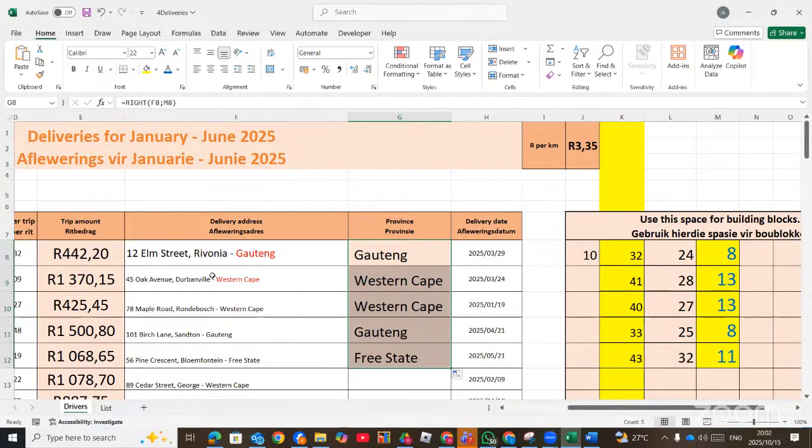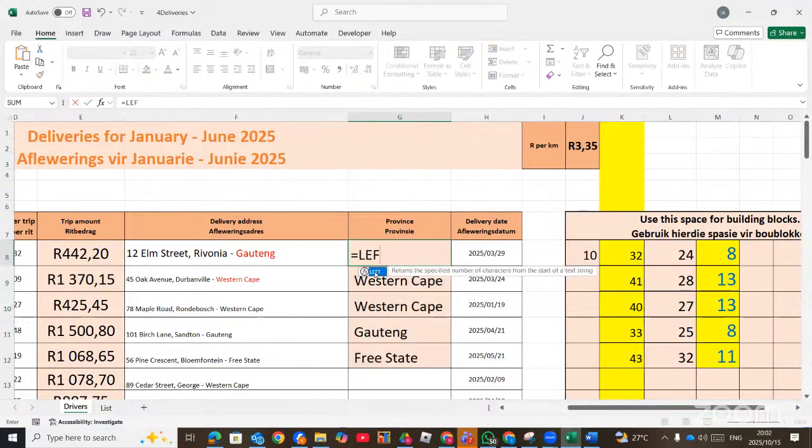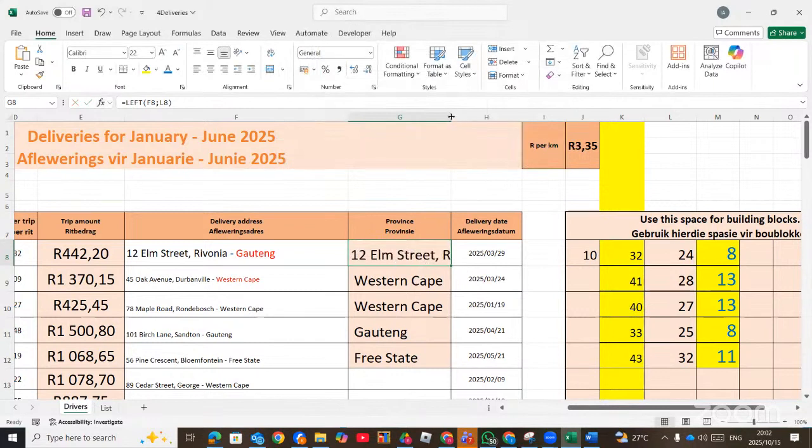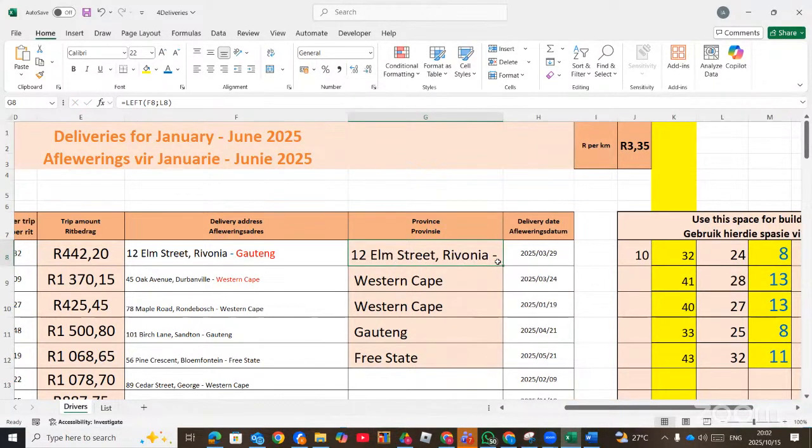Imagine we want the rest of the things except the province. Then we're going to use LEFT. Equal sign LEFT. So the text will be this. The number of characters will be the FIND value, which is 24, minus 1. Why minus 1? Because we do not want to include the dash. If I don't say minus 1, look here, it comes with a dash.